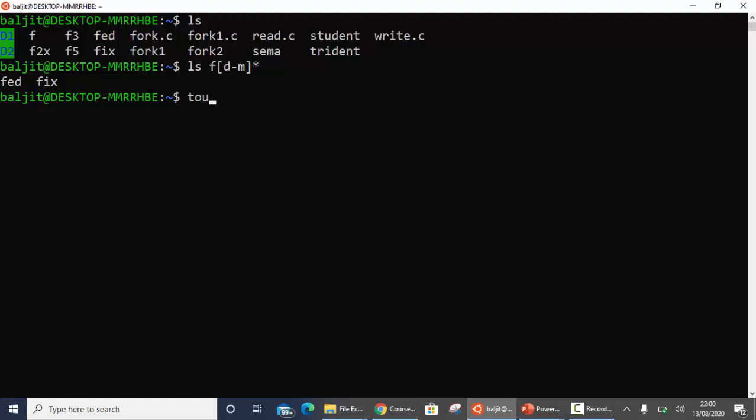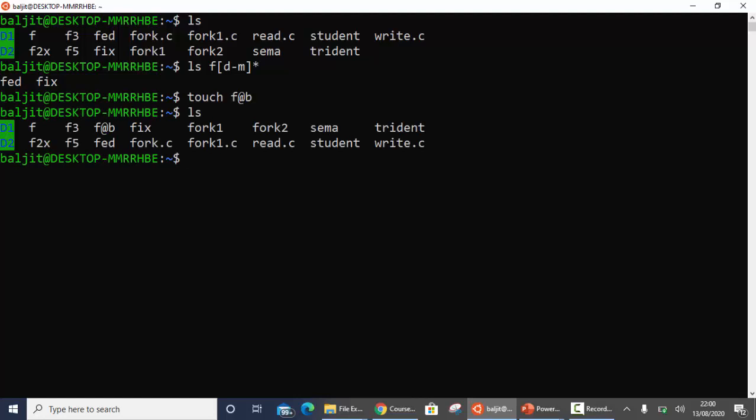Now let's have another example of this. Before we do that, let me create a new file where the file name is F @ and then let us suppose B. Okay, now this is my entire list. Now I want to list all those files which start with F and the second character is either an alphabet or a digit, but not a special character like @. So I've just created a file F @ B. So I want to list those files which do not have special character at the second place. There you go. It does not list @.